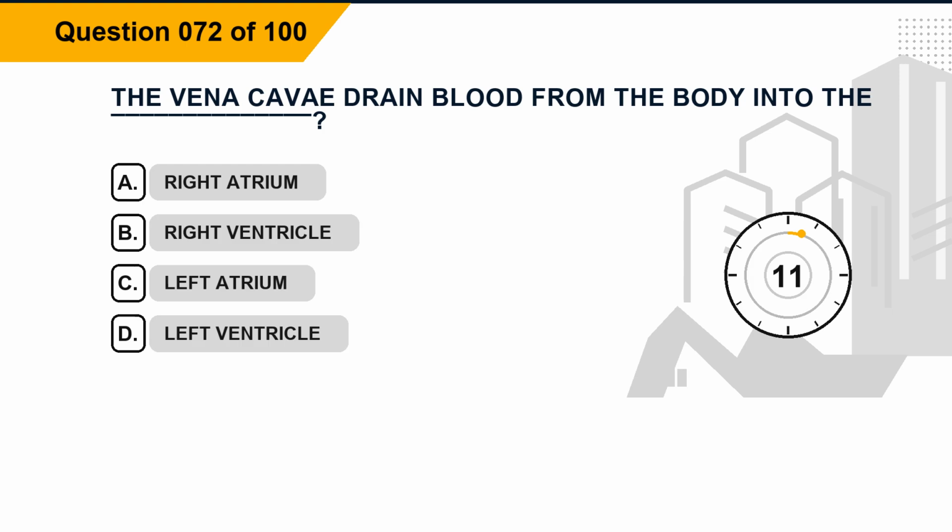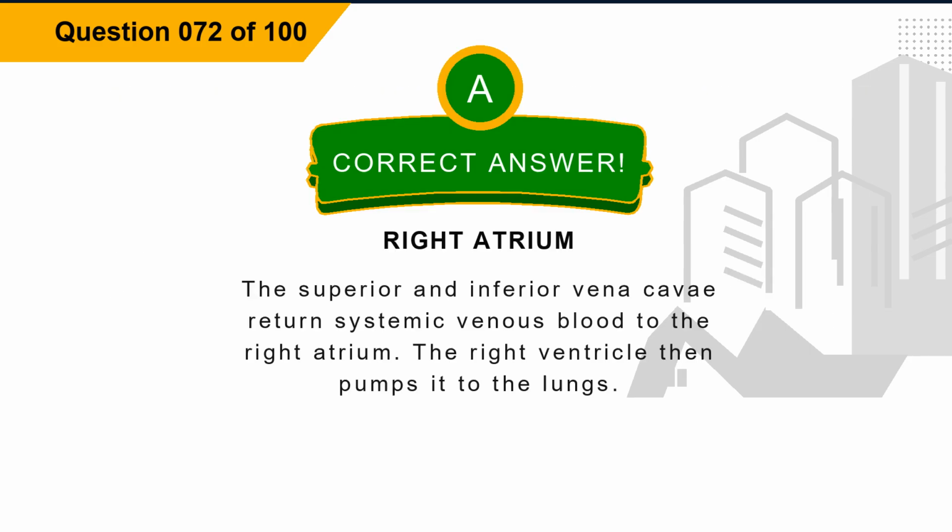Question 72. The vena cava drain blood from the body into the blank? Option A, right atrium. Option B, right ventricle. Option C, left atrium. Option D, left ventricle. The correct answer is option A, right atrium. Explanation. The superior and inferior vena cava return systemic venous blood to the right atrium. The right ventricle then pumps it to the lungs.